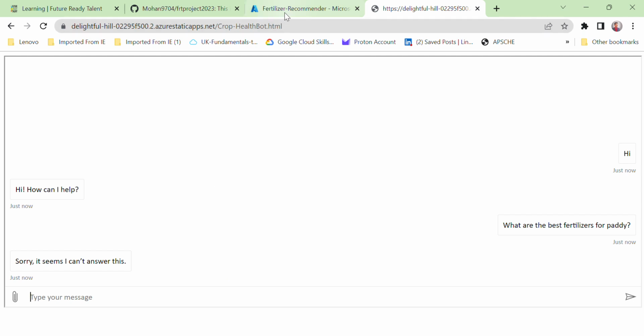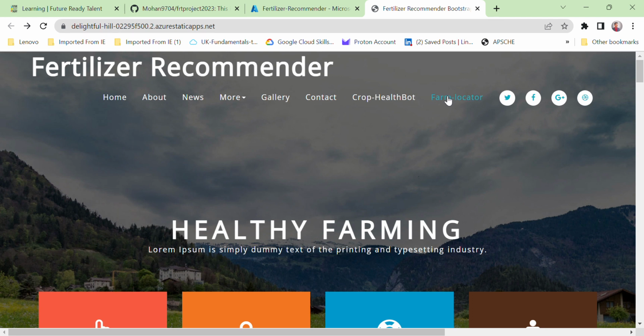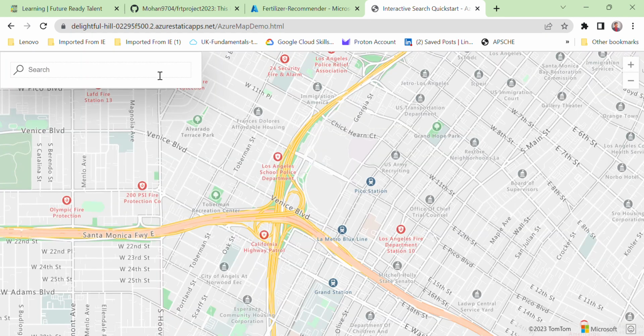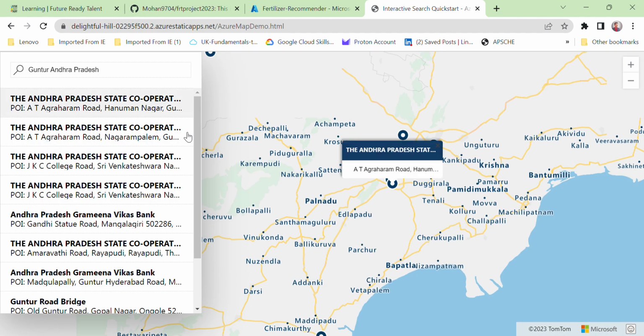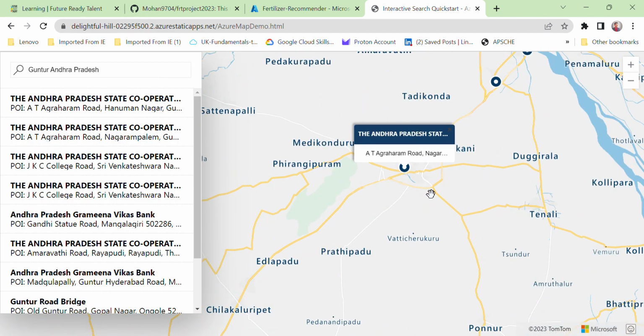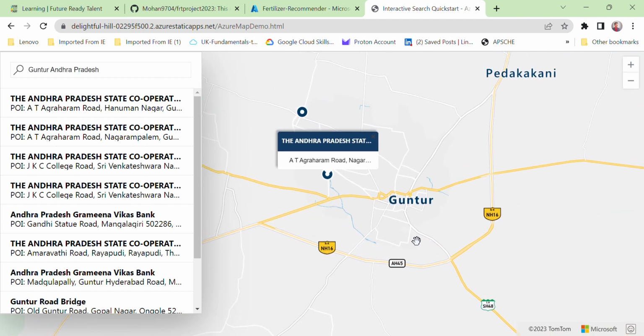So it's working. Next, let me check the farm locator, which is deployed using the Azure Maps service. Let me check for the location, Guntur, Andhra Pradesh. Oh, here is Guntur. You can clearly observe the location where it is displaying. That's all about my project.